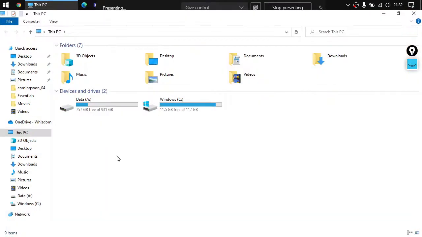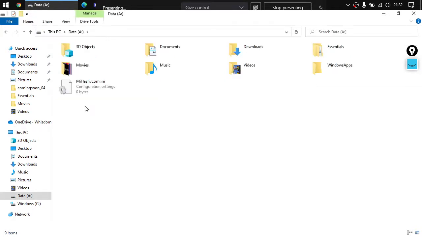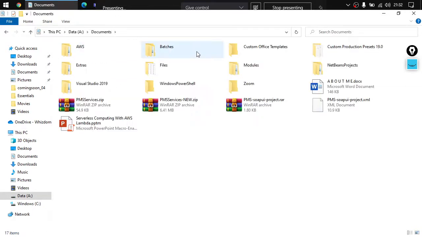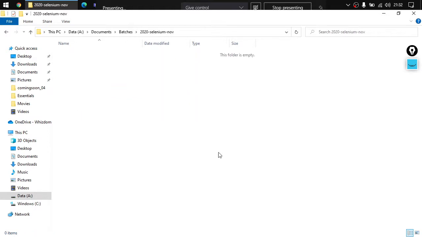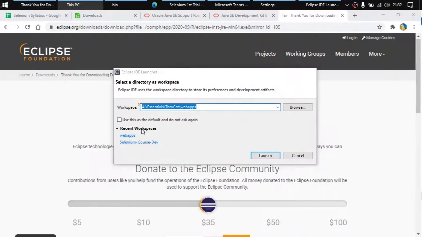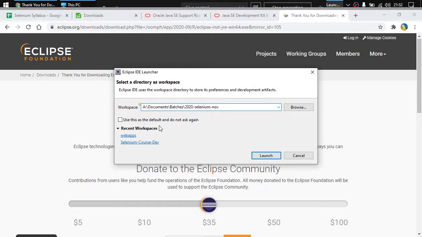For example, I can choose a location here in my A drive, documents, batches, and I'll create a folder here for our batch. So Control Shift N. Now the folder name would be say 2020 Selenium hyphen nonce, right? Hit enter. The folder is created. You can see that the folder is completely empty right now. Just copy this path and provide it here.